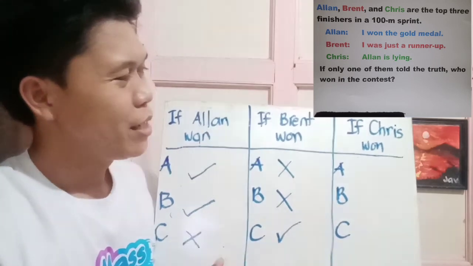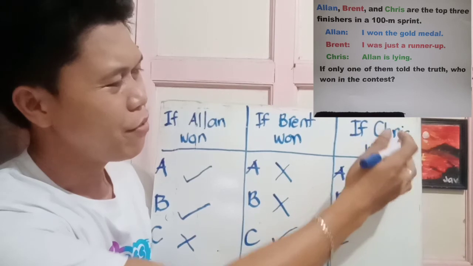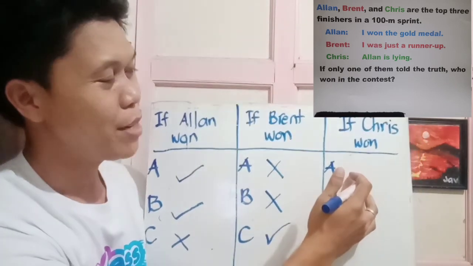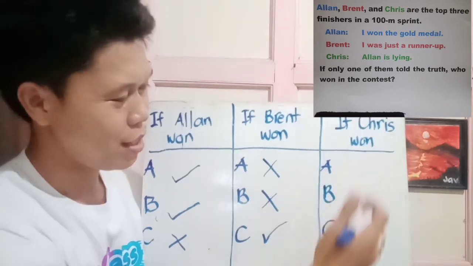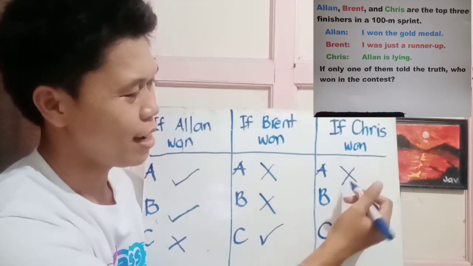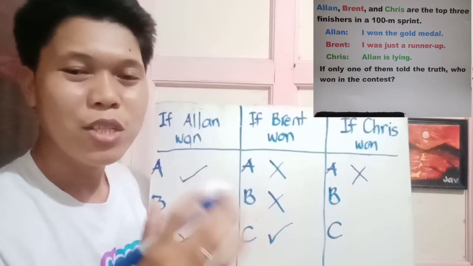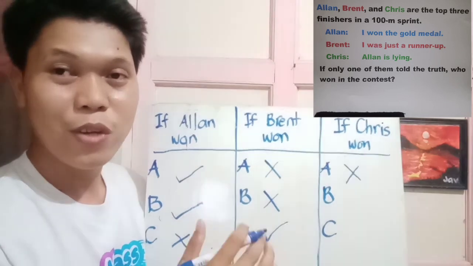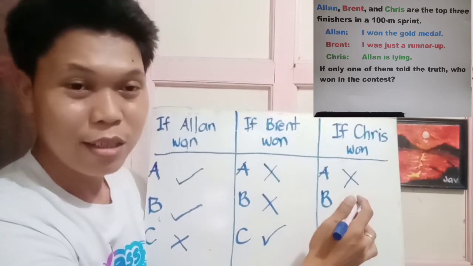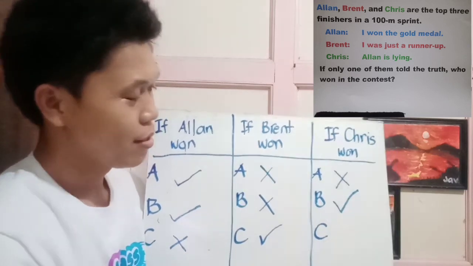And here we are with the third assumption. If Chris won in the contest. If Chris won, then the statement of Alan, "I won the gold medal," must not be true because we assume that Chris is the winner. So this is not true. So we'll put an X. Next, the statement of Brent, "I was just a runner-up," is correct because we assume that Chris is the winner. So Brent must be a runner-up. So we'll put a check on this.